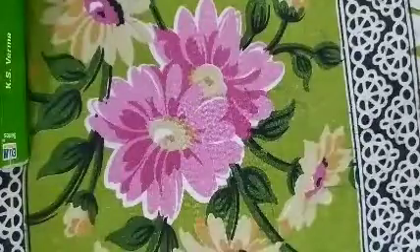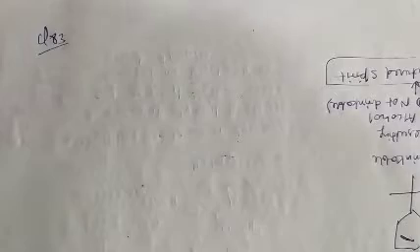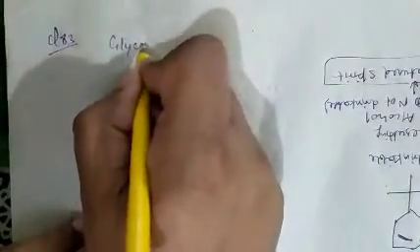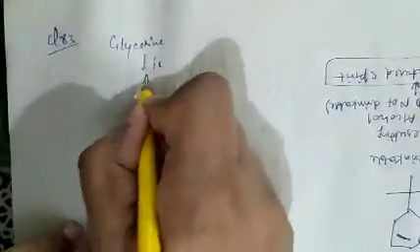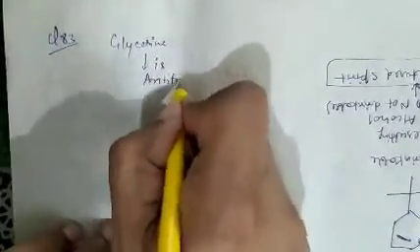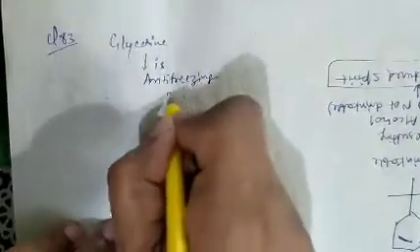Question number 83, what is given there? When glycerin is added to a liter of water, which of the following behavior is observed? As we know, glycerin is an anti-freezing agent.